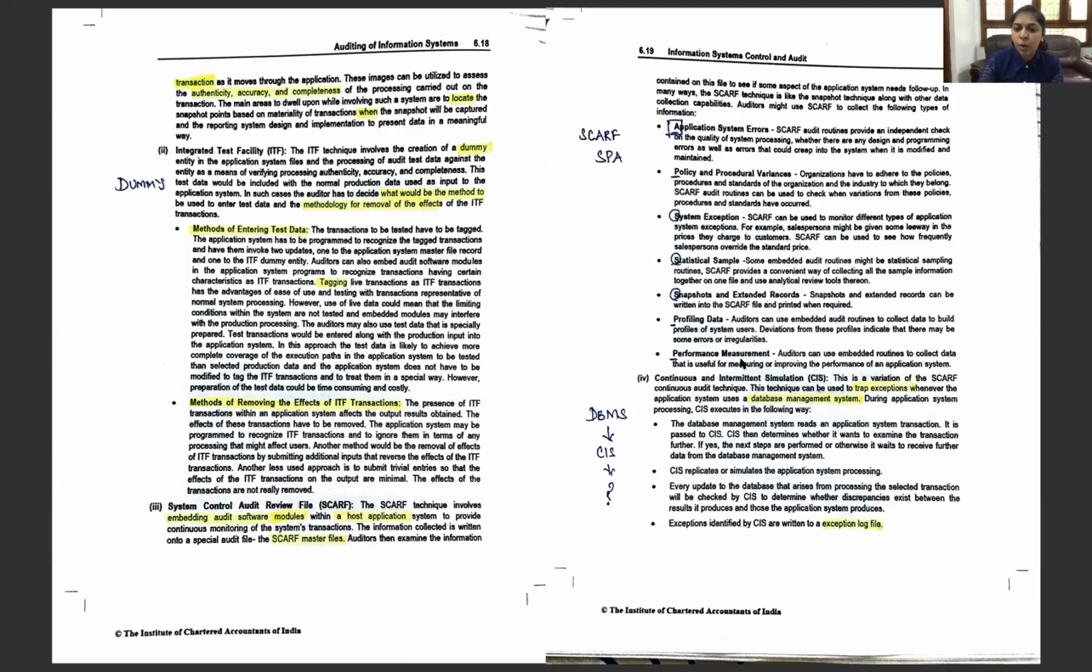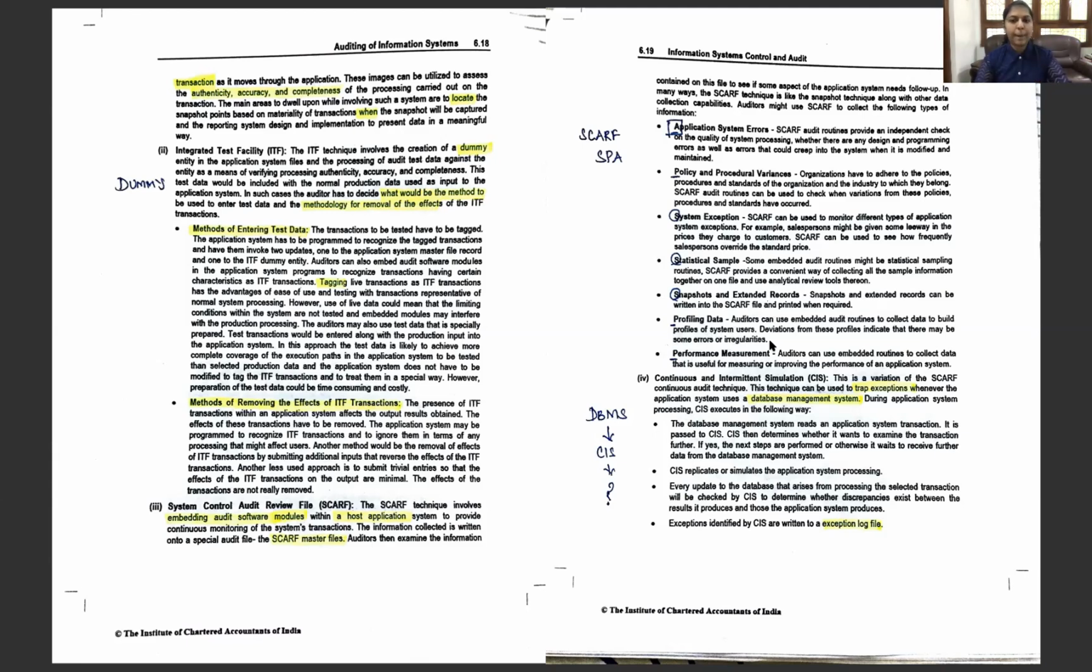Next comes the performance measurement. Auditors can use embedded routines to collect data that is useful for measuring or improving the performance of an application system. So how the application system performs, can it be improved? So this is helpful for performance measurement as well.